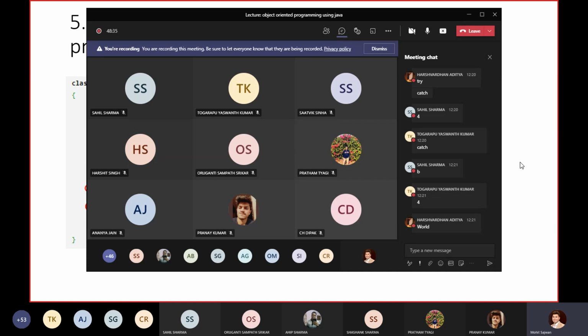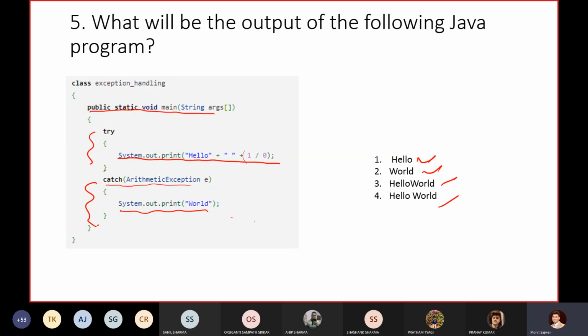I am getting the answer 4 from Yashwant, and Harshvardhan also says word. What about others? Is there anyone getting a different output? Please let me know. Just go through this code. I can see that only 3 or 4 students are participating. I want all of you to participate, right?